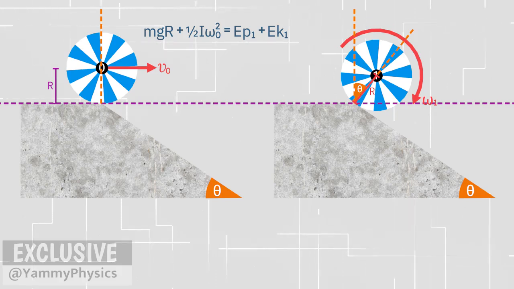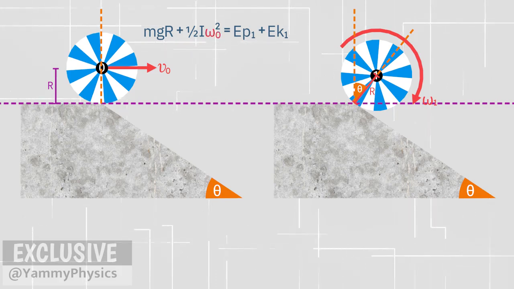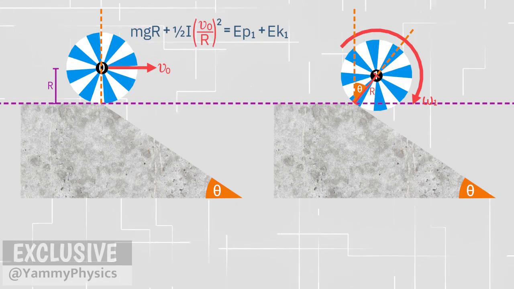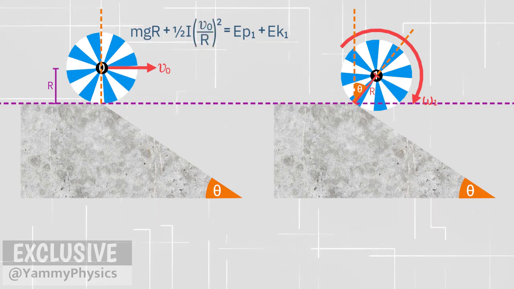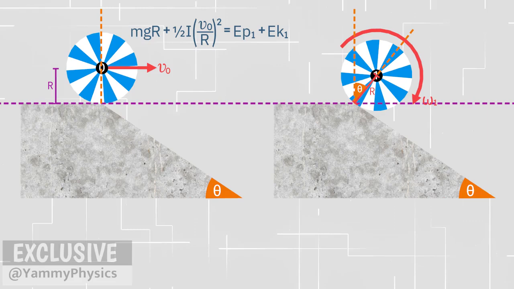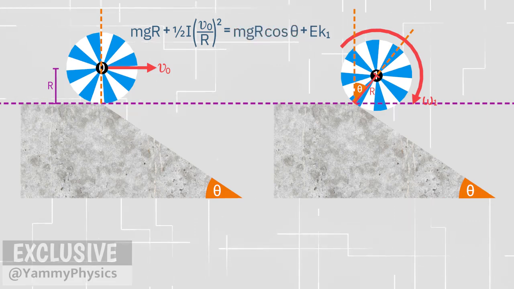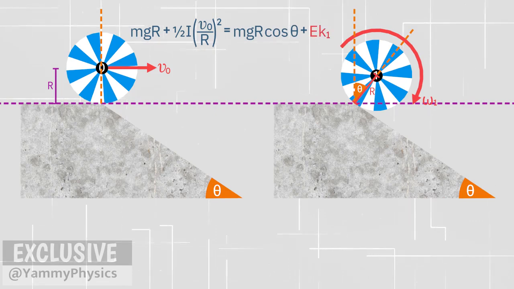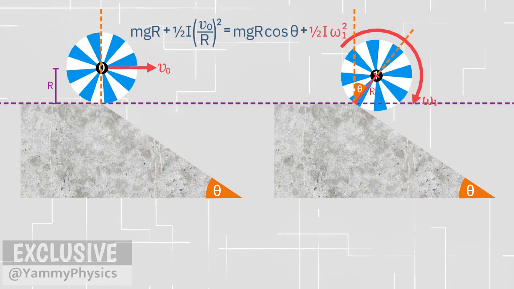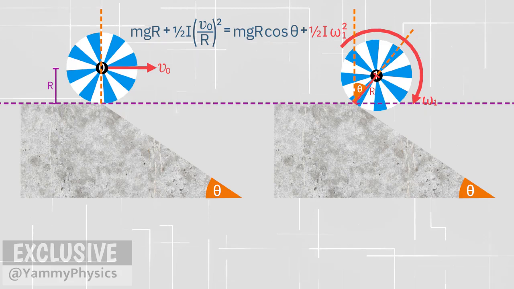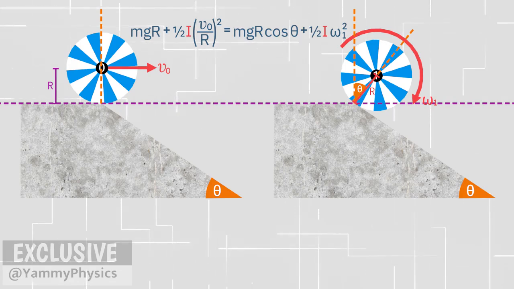The yo-yo is rolling, it is not slipping. Omega 0 is V0 over R. For the final condition, its potential energy is mgr cosine theta. The rotational kinetic energy is half I omega 1 squared. The tricky part is to determine the moment of inertia of the yo-yo rotating about this axis.